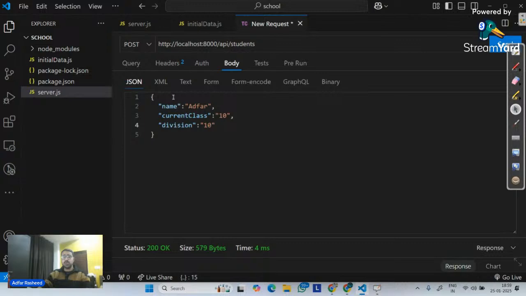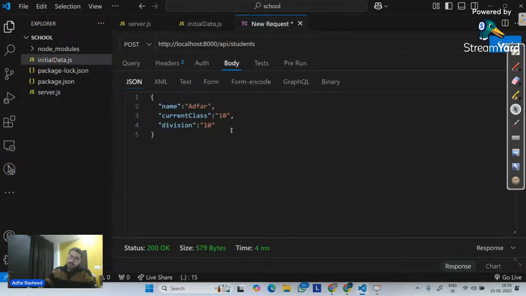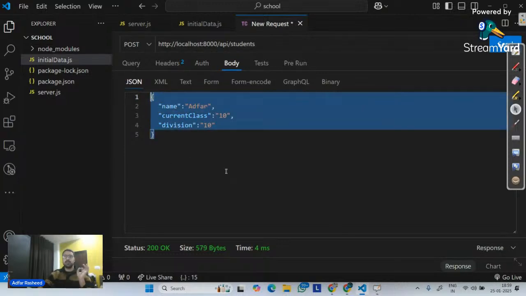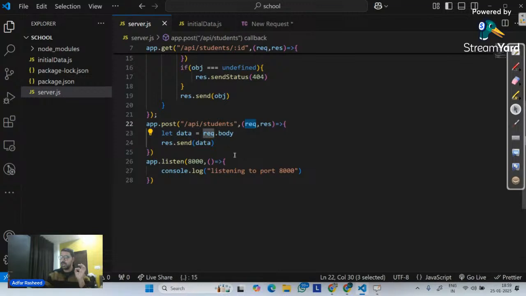Will I write ID, guys, over here? ID is equal to 8? No. I will write a logic so that it will check whatever the current length of the array is. Please add ID, check its length, and add 1 to that every single time I make a post request. So now let's see, in the body inside my request, whenever I make a post request, I am sending a body with the request. So when I click on send, this request.body will be sent to my server over here as well inside this request object. And I'm simply telling it, put it in a variable called data.